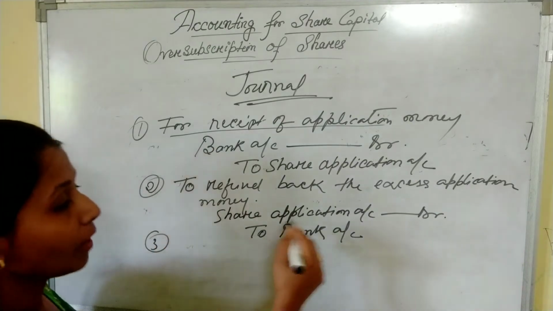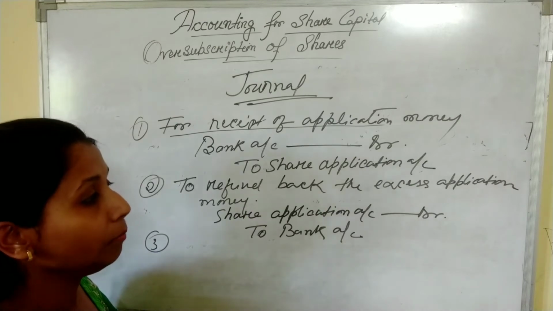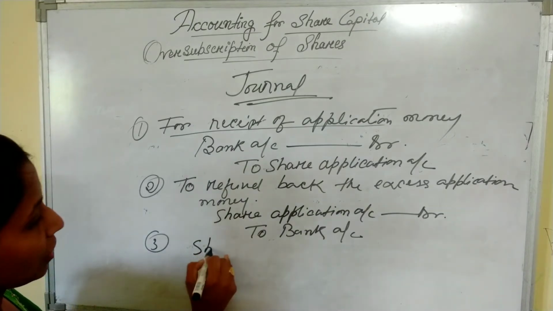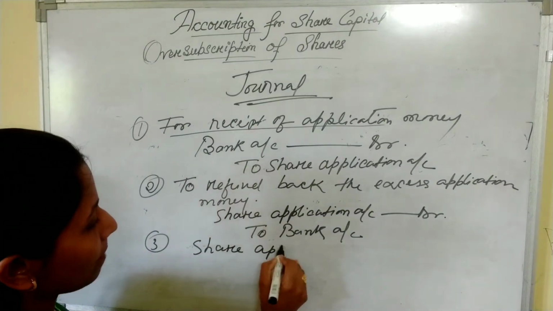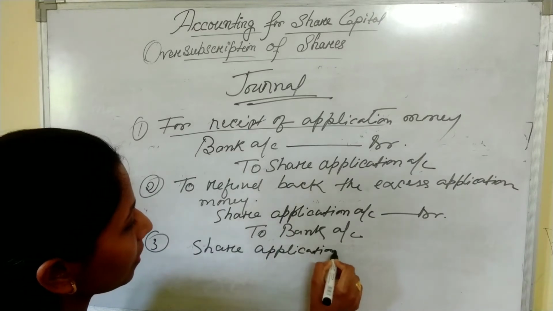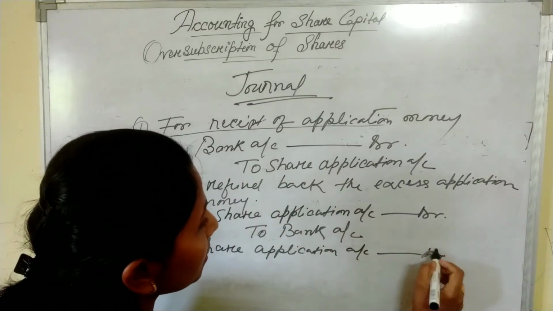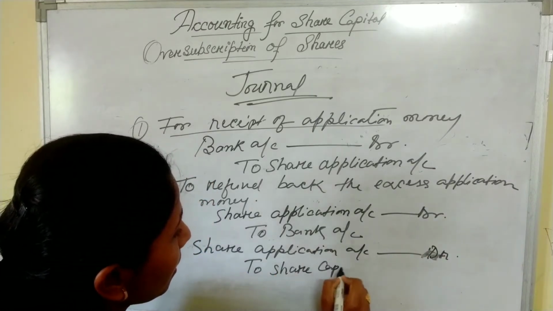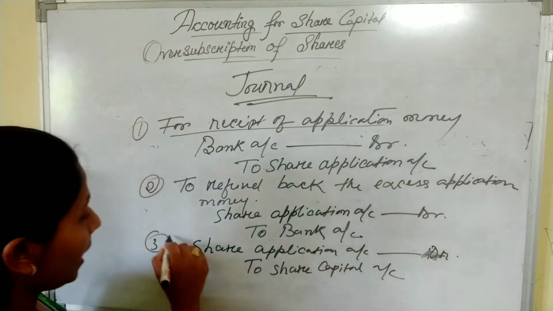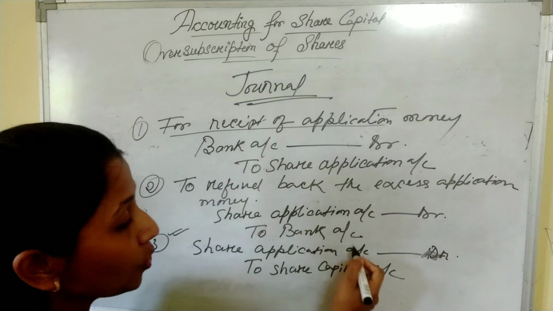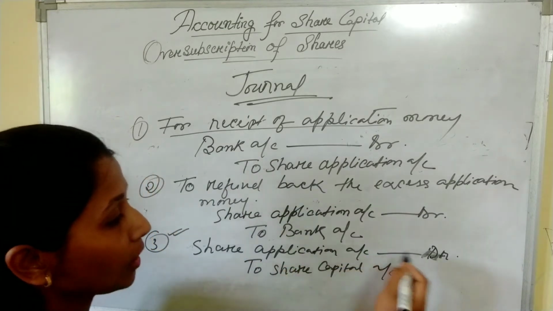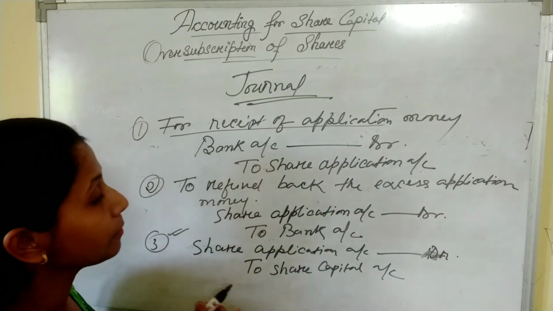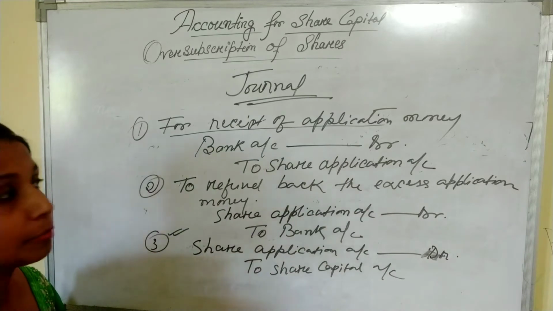In this entry, we have seen that the company has refunded back the excess application money. Now, after refunding back the excess application money, the remaining amount will be transferred to the share capital account. Share application account debit to share capital account. This is the entry to transfer the application money to share capital account. So these are the three common journal entries in case of oversubscription of shares.